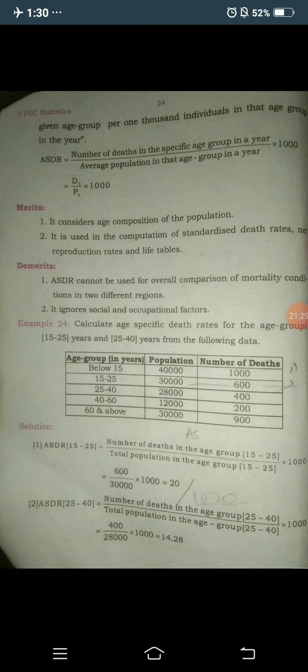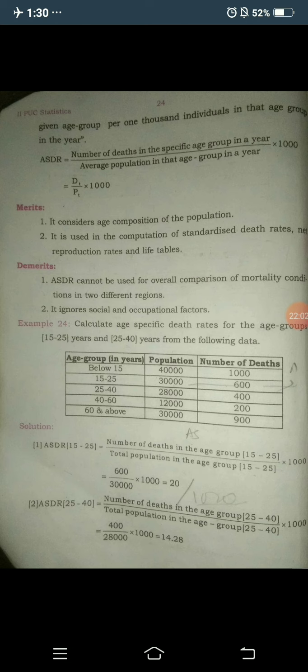The next merit is that it is used in the computation of standardized death rates, net reproduction rates and life tables. Here we use the age specific death rate in the standardized death rate, NRR and life tables, because current fertility and current mortality need to be considered in the NRR, but not in the GRR, the general reproduction rate.